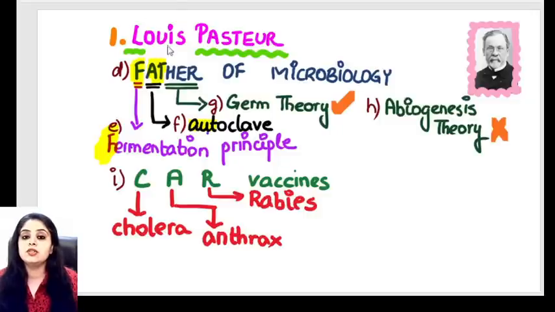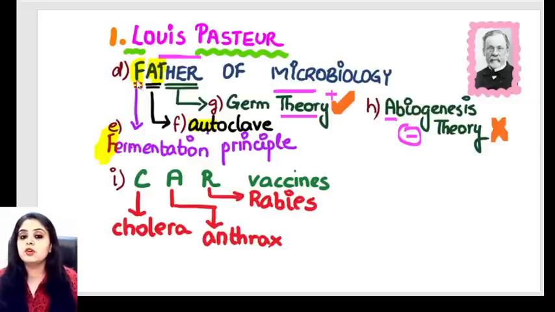THER: he's given us theory. Which theory has he given to us? He's given us the germ theory, and he said that germ theory is something that you have to accept, and abiogenesis theory is something that you have to reject. So one theory for acceptance, one theory for rejection.